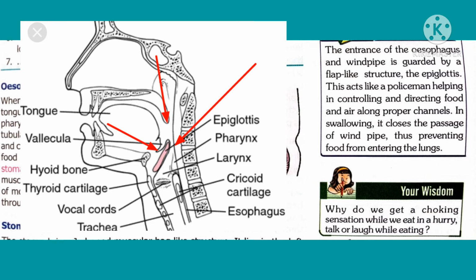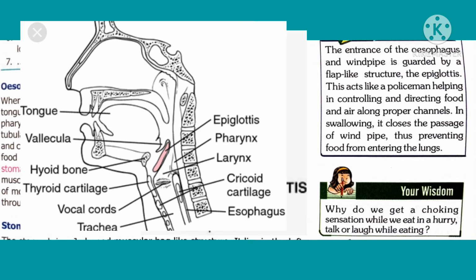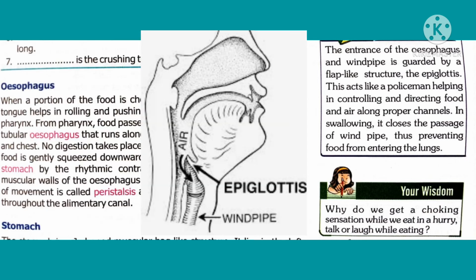When we take food, this valve closes. When we laugh while eating, we need air. So the epiglottis remains open to get the air. At that time, the food which we have taken remains choked in the passage of the esophagus. That is the reason we cough to clear the passage.